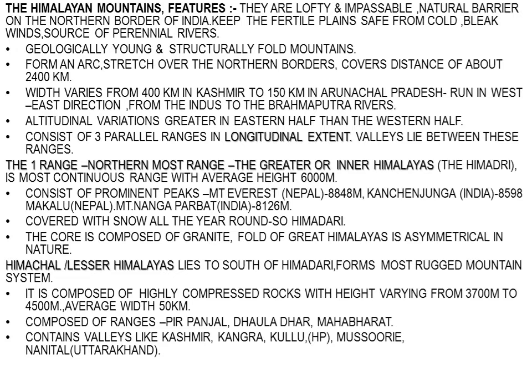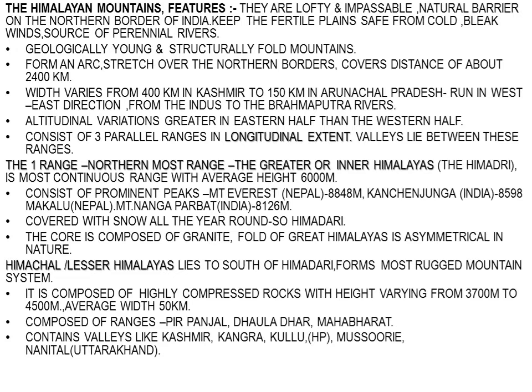As we studied in the previous slide, when Gondwana land was moving upward, it collided with the Eurasian plate, and because of that, mountain ranges formed in the northern part of India. The Himalayan mountain is one of them.